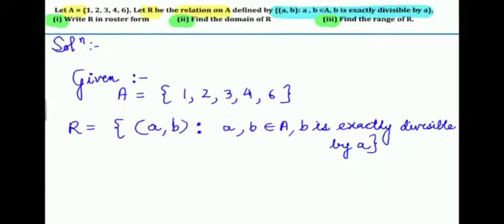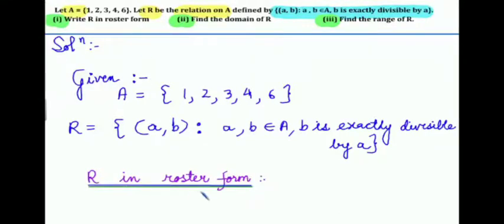Write the relation in roster form, find its domain and find the range of R. So here A is given as 1, 2, 3, 4 and 6; 5 is skipped. And R is equal to (a, b), where a and b both belong to A, and b is exactly divisible by a.